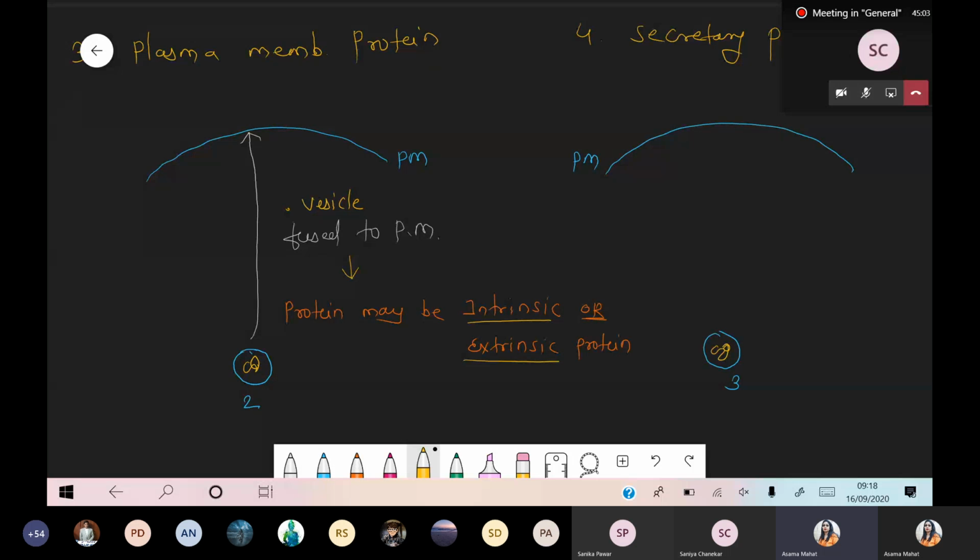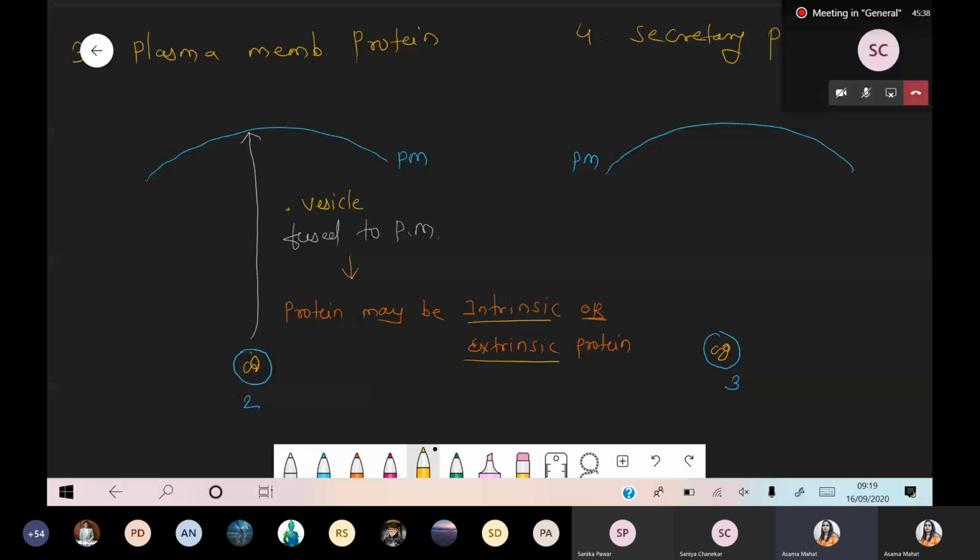In the part of protein, we saw two types of protein, extrinsic protein and intrinsic protein. Extrinsic, also called the external or peripheral protein, is present toward the outer side of the plasma membrane, or maybe toward the inner side, meaning it is present on the periphery. The other protein, the intrinsic protein, gets embedded inside the plasma membrane, right? It is also called the tunnel protein, or simply the intrinsic protein. So whatever protein is required to maintain the plasma membrane structure, maybe intrinsic, maybe extrinsic.